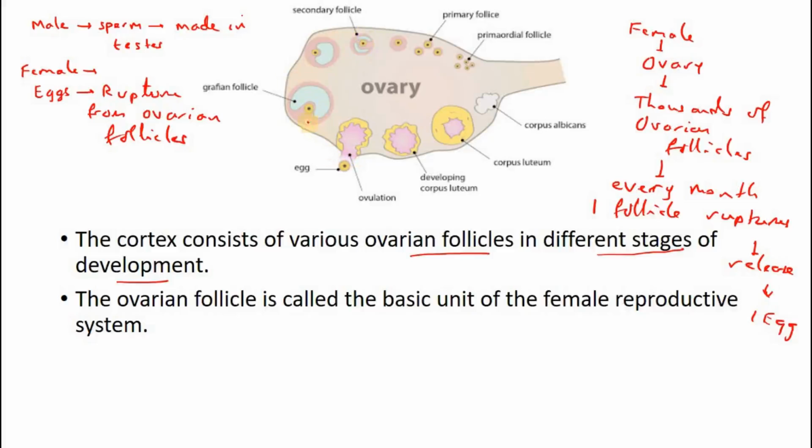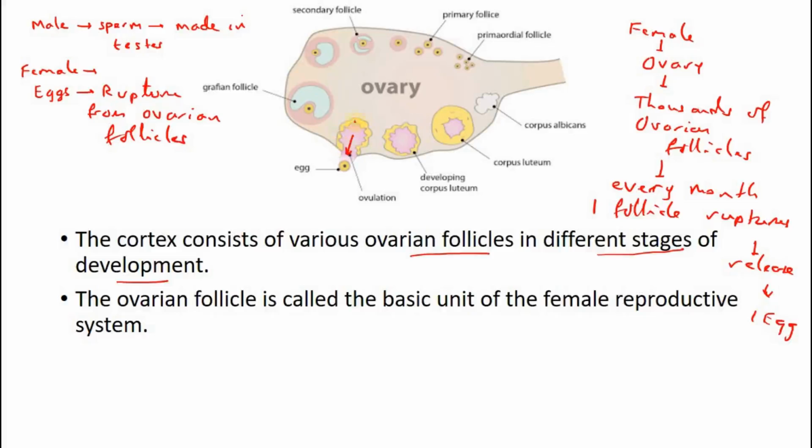And then you will see, when the follicle ruptures, the egg is released. See, the egg is released by rupturing of the follicle. Right? And then this is lost. When the egg is released, whatever remains is called the corpus luteum. Right? This is the corpus luteum. It develops. So now see, the egg is out.